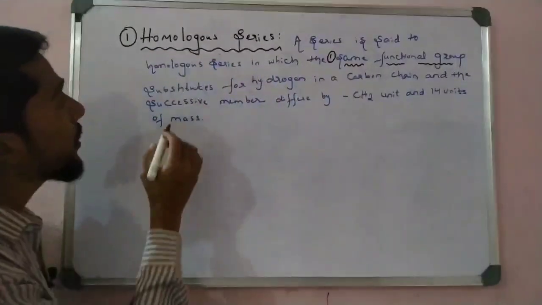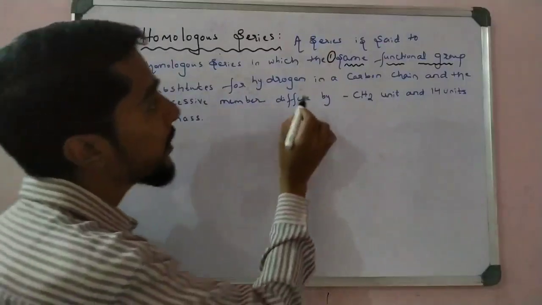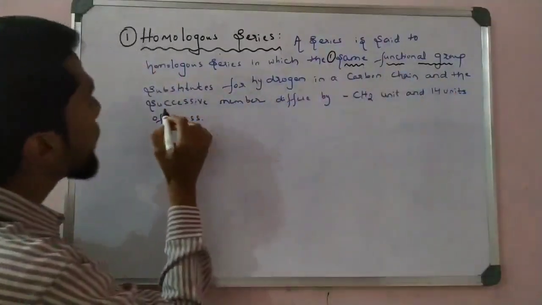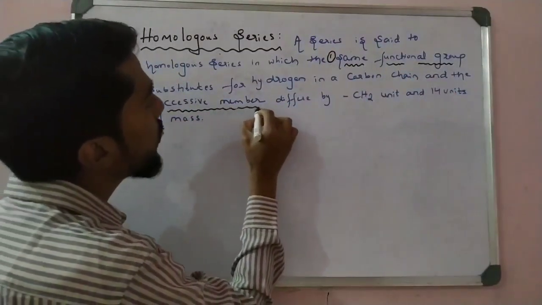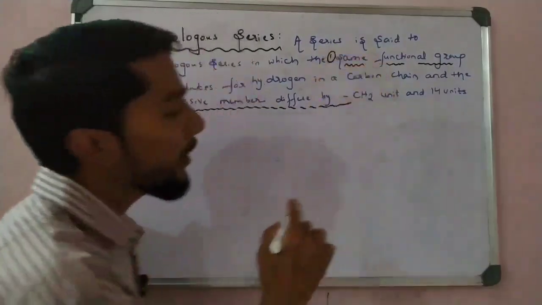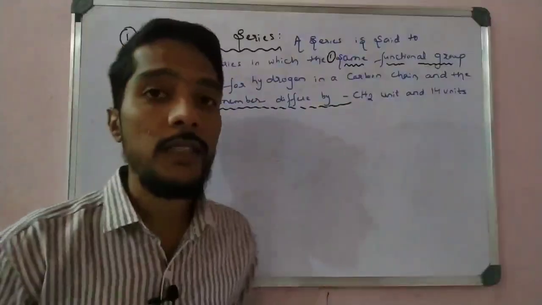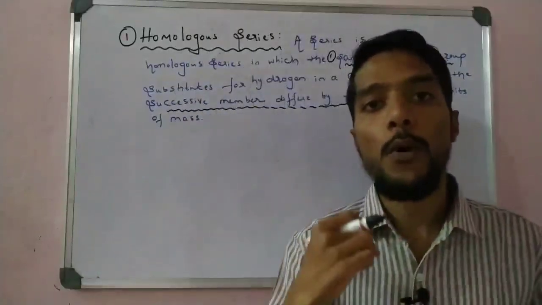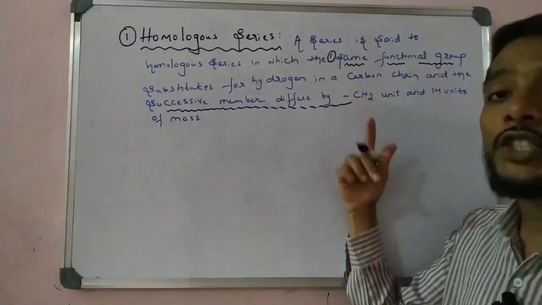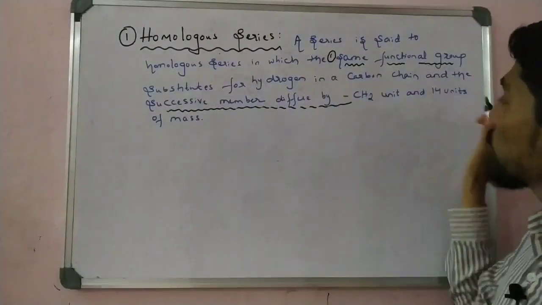Then the second condition, in the place of hydrogen, that is called heteroatoms, and the second one is the successive difference. The successive difference between two compounds is CH2, which is 14 units.